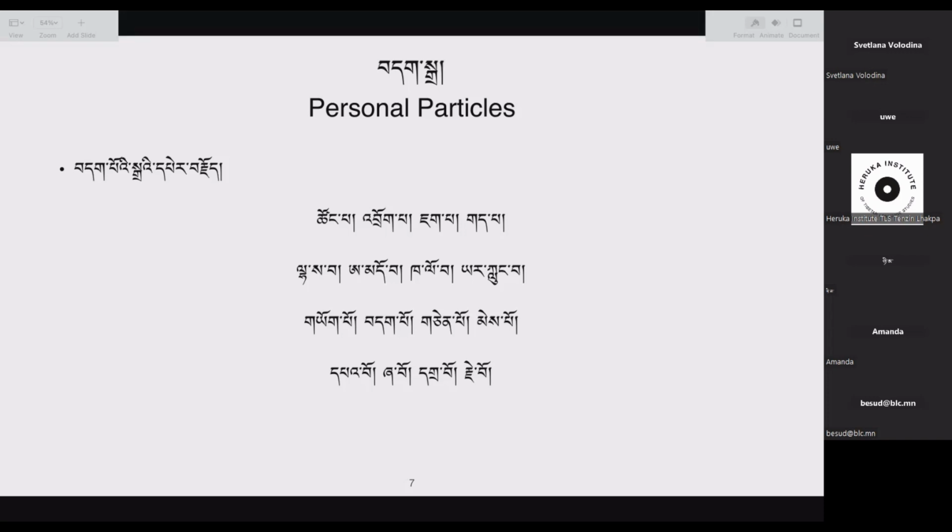Takpo, the first syllable is tak, second one is po, which means the master or the owner. Jempo, the first syllable is jen, the second syllable is po, which means an elder brother. Mepo, me, which is the first syllable, po, which is the second syllable. This means the ancestor. Mepo means ancestor.